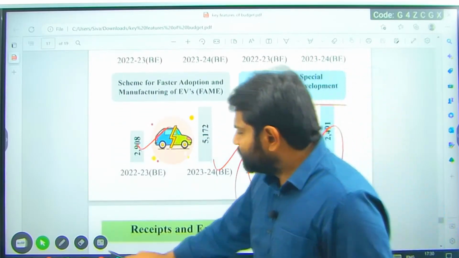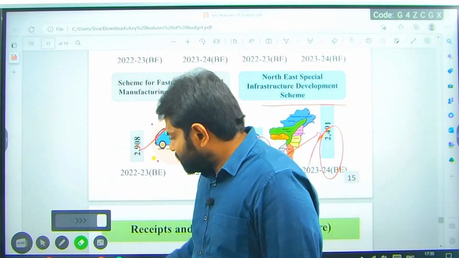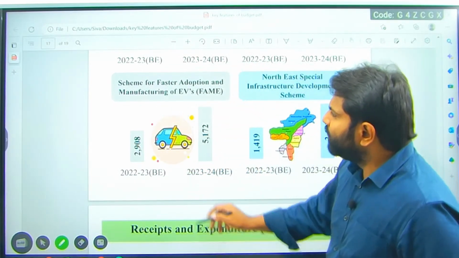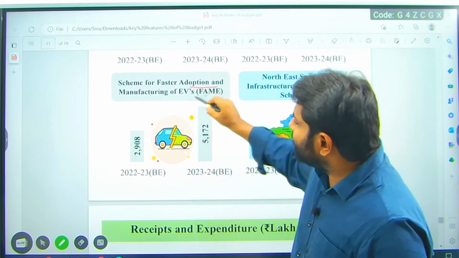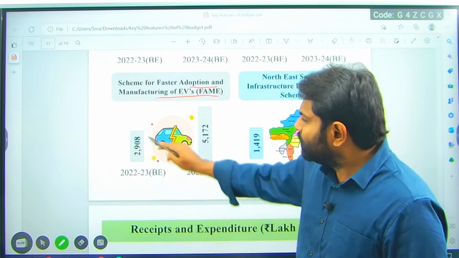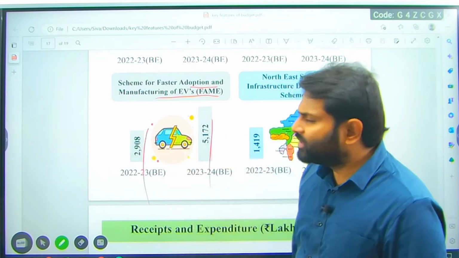FAME scheme, climate change, ecologically friendly, environmentally friendly. FAME scheme for faster adoption of manufacturing of electric vehicles. FAME phase 2, from 2,908 crores to 5,172 crores.